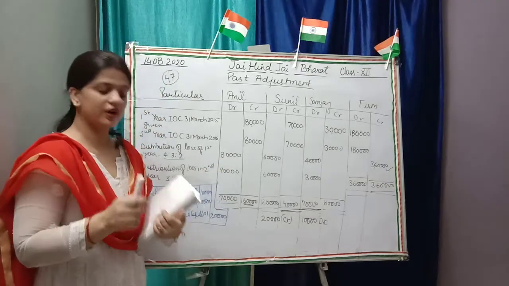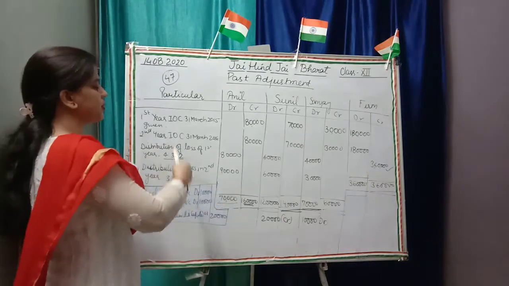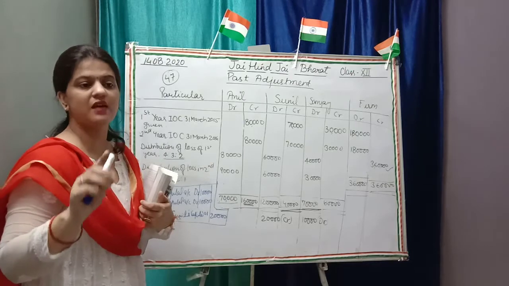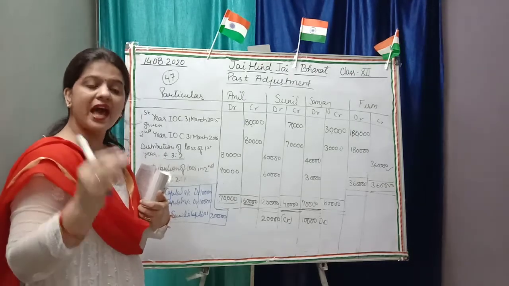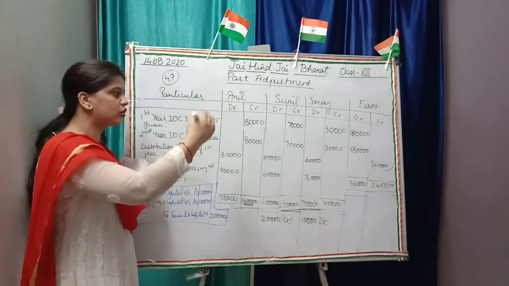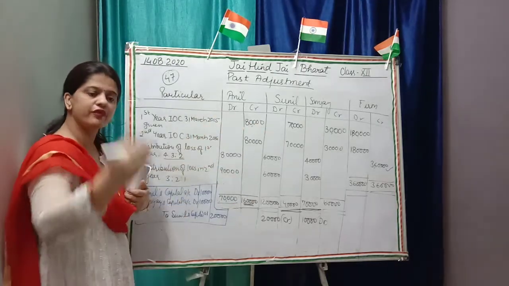Firstly, what we have done: we have distributed both years' interest on capital. In the first step, we rectified the error we had made. So we distributed the interest on capital to all the partners of the first year, and after that to those of the second year.